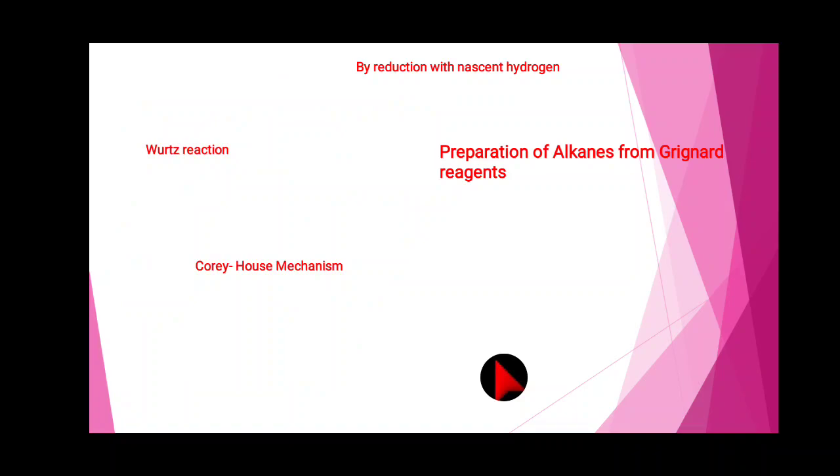By reduction with the nascent hydrogen. Here, except alkyl fluoride, other alkyl halides are converted into alkane by reduction with nascent hydrogen. So hydrogen for reduction may be obtained by using any of the following reducing agents: zinc and hydrogen chloride, or zinc and acetic acid, or zinc-copper couple in ethanol, and lithium aluminum hydride.